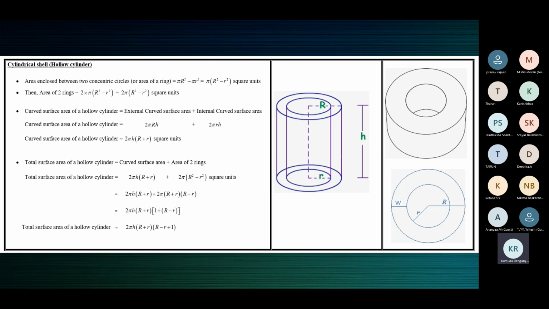So the total curved surface area to be painted, not the total surface area, will be the inner CSA plus the outer CSA. CSA is curved surface area. But the total area to be painted is inner CSA, outer CSA, area of top ring, area of bottom ring.